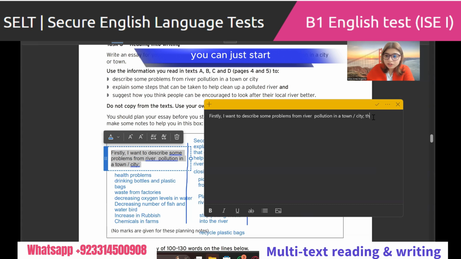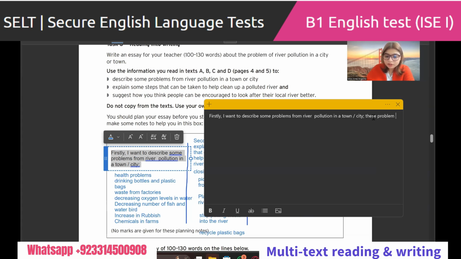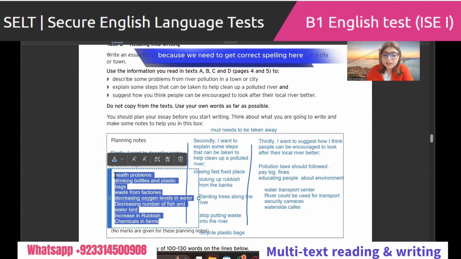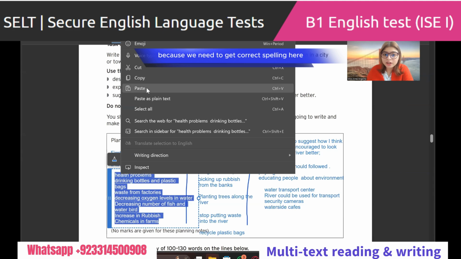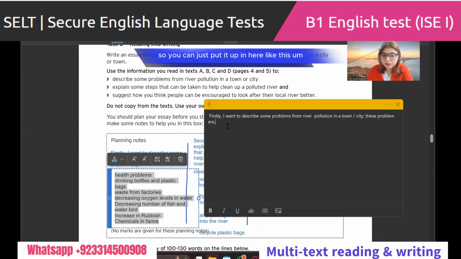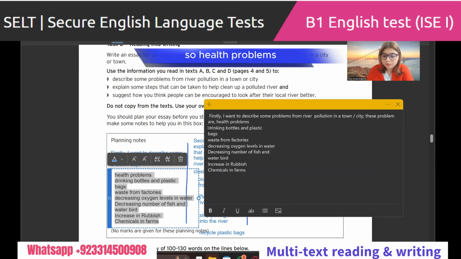You can just start, these problems are, this is extra. Even if you don't want to write it, that is still your choice. You can straight up write after a semicolon: health problems, waste from factories, decreasing oxygen levels in water. You understand me? Yeah. Because we need to get correct spelling here along with the correct information. So you can just put it up here like this. So, health problems.